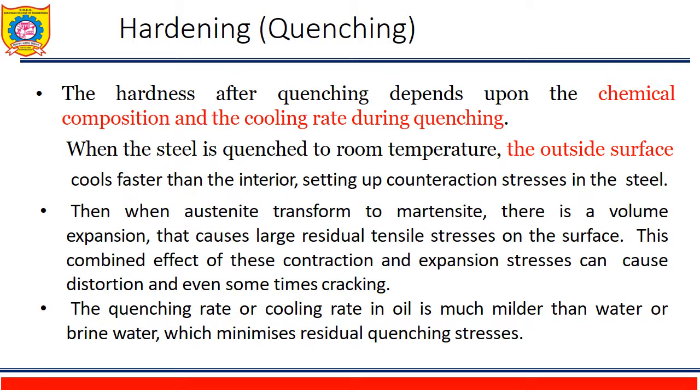Then when austenite transforms to martensite, there is a volume expansion that causes large residual tensile stresses on the surface. This combined effect of these contraction and expansion stresses can cause distortion and sometimes even cracking.